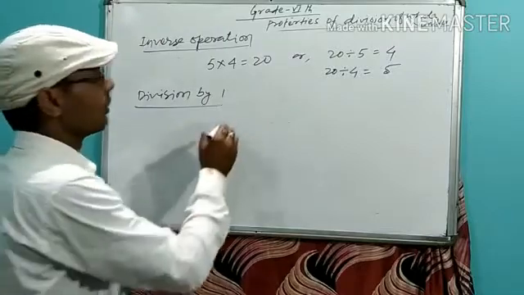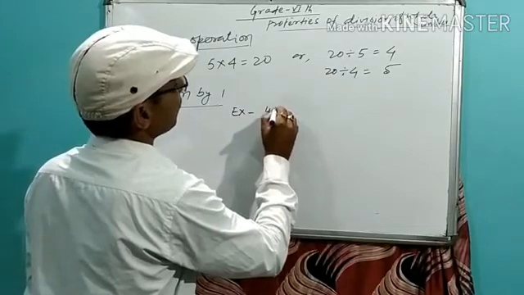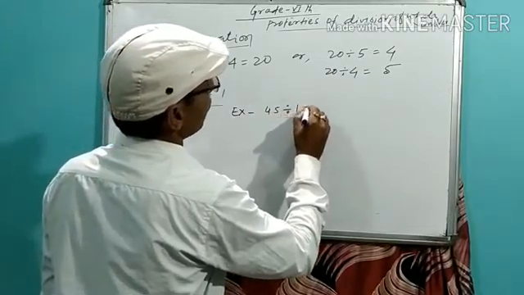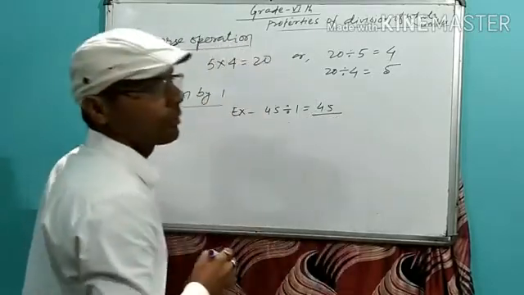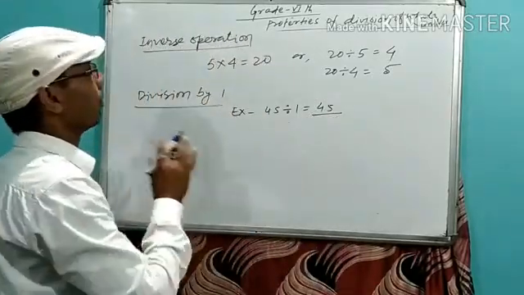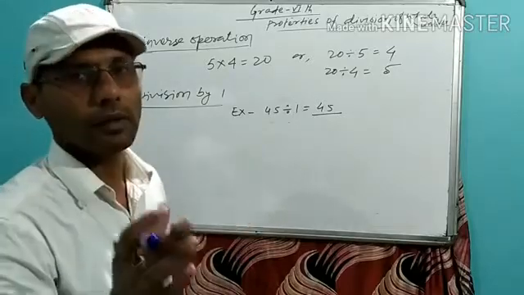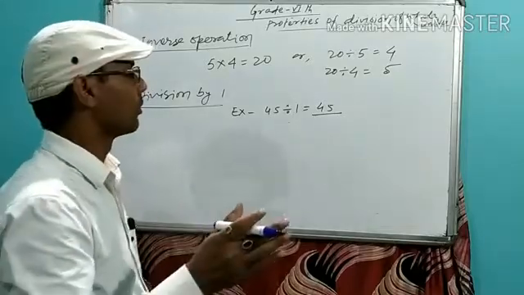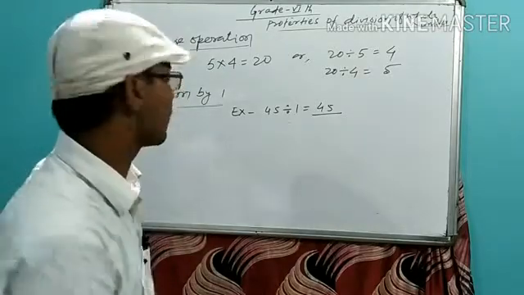Try this example. Suppose 45 divided by 1. What will you get? The number itself, 45. Any whole number, if divided by 1, gives the number itself.